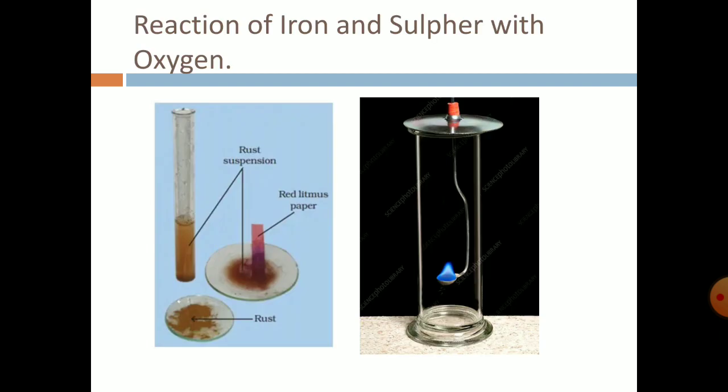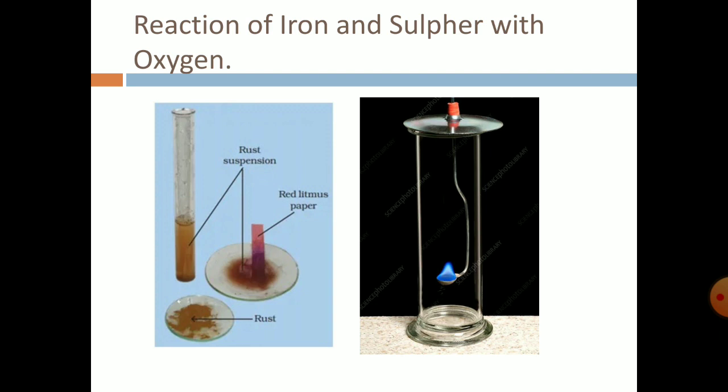Now whatever I've told you, these two are the diagrammatic representation of those things. Like reaction with iron. अब ये जो आपका टेस्ट ट्यूब के अंदर में जो दिख रहा है, दिस थिंग इज नोन एज आयरन ऑक्साइड. This is iron oxide, rust. In presence of moist air, rust is formed.